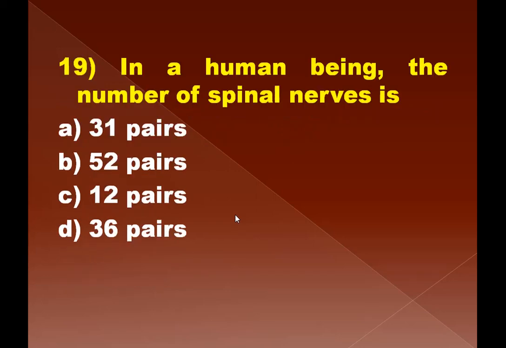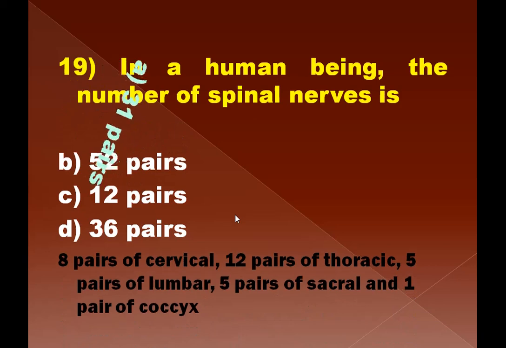Question number 19. In a human being, the number of spinal nerves is, how many spinal nerves are there? That is the question. So we know that there are about 31 pairs of spinal nerves. What are those? 8 pairs of cervical, 12 pairs of thoracic, 5 pairs of lumbar, 5 pairs of sacral, and just 1 pair of coccyx.